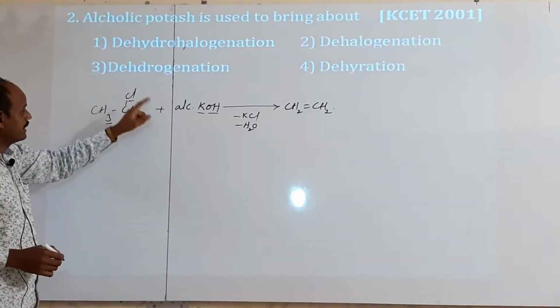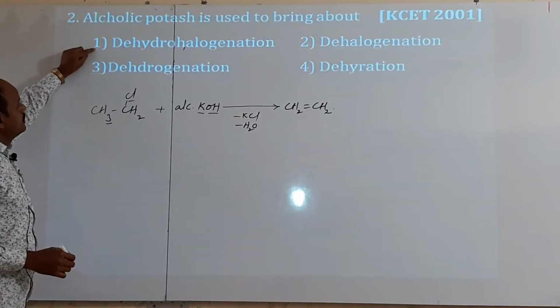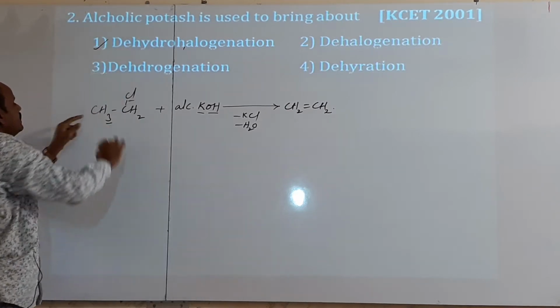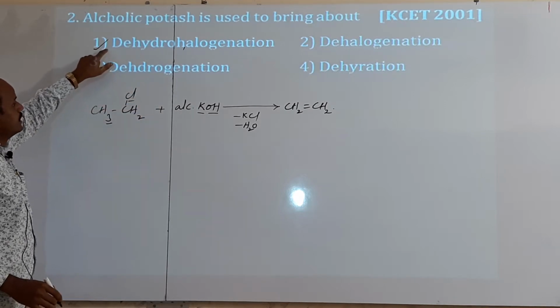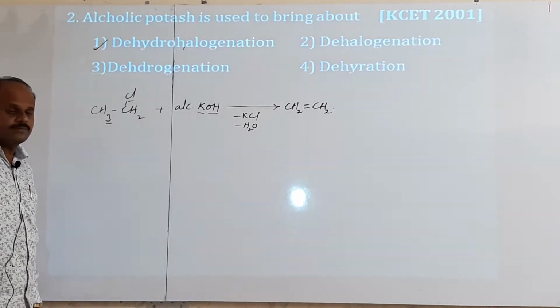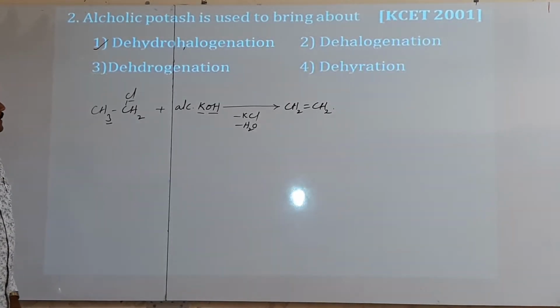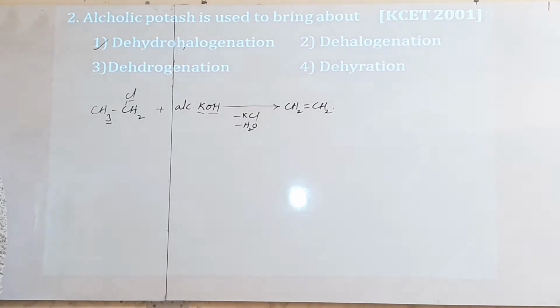Okay, dehydrohalogenation. Hence, which option is correct one? Dehydrohalogenation. This one. In this one, hydrogen and halogen atom both are removed. Hence, it is called as a dehydrohalogenating reagent. Okay, is it clear? The first option is the correct one for this one. These are the 2 bits asked in KCET 2001. Okay, next bit.